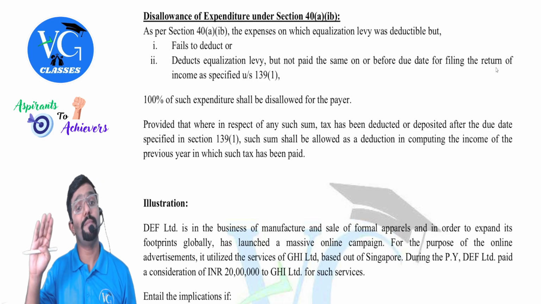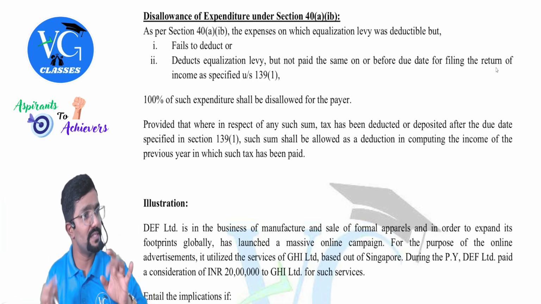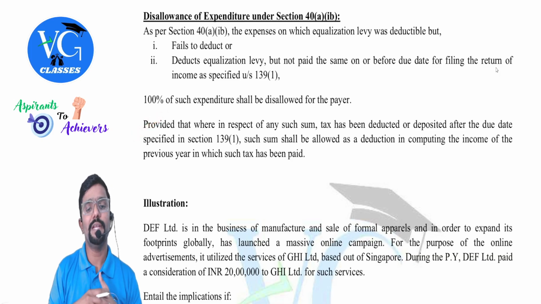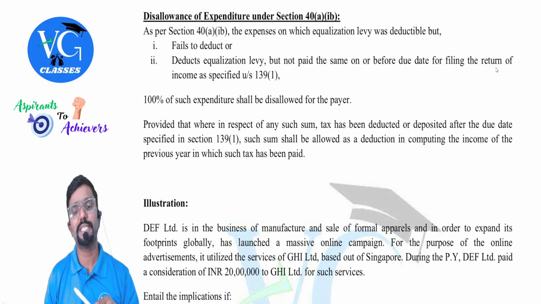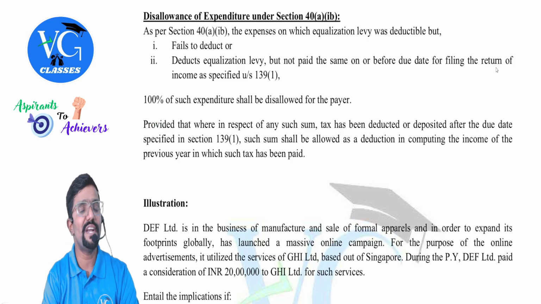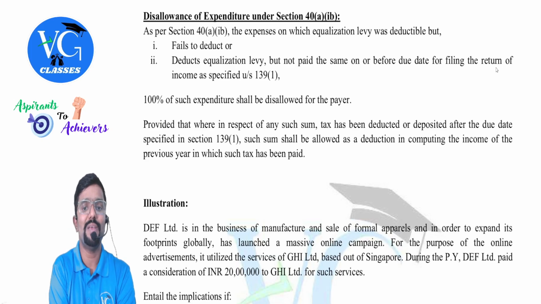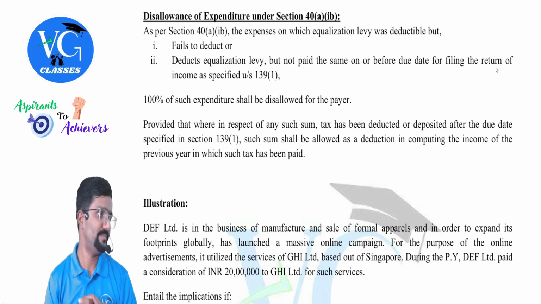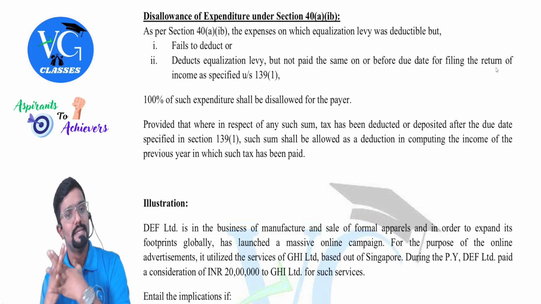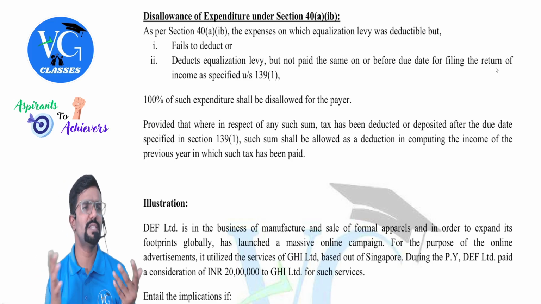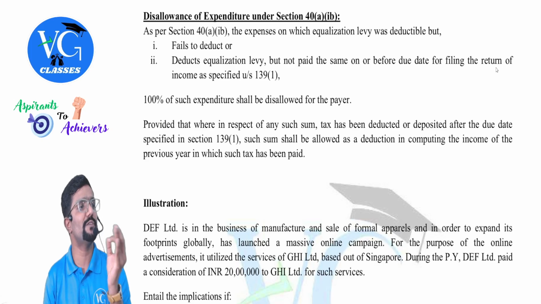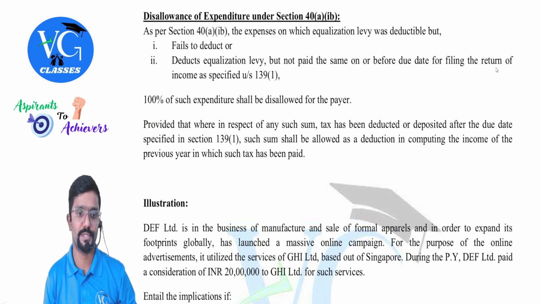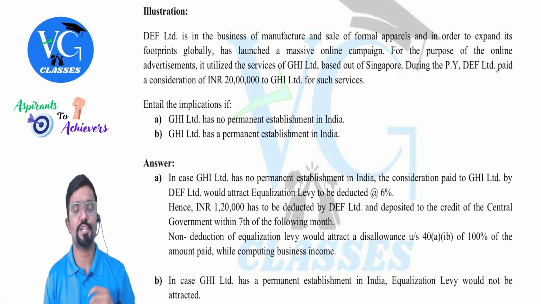Sir, what if it is deducted and remitted after the due date? You can claim it as an expense in the next year. Provided that where in respect of any such sum, tax has been deducted or deposited after the due date specified in section 139(1), such sum shall be allowed as a deduction in computing the income of the previous year in which such tax was paid. Yes, sure. Very similar, you can just mention it is similar to section 40A(1) and (1A), which we have covered in the PGBP chapter, guys. Now, I have put an illustration here for better understanding.